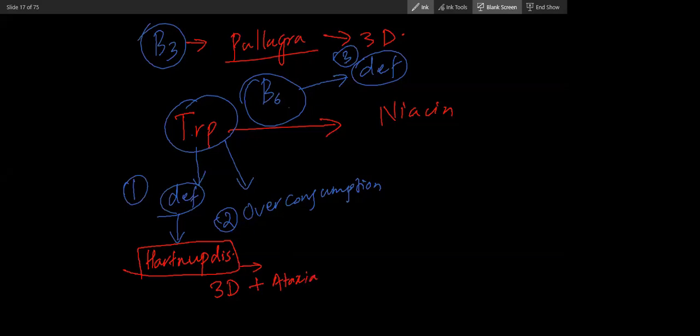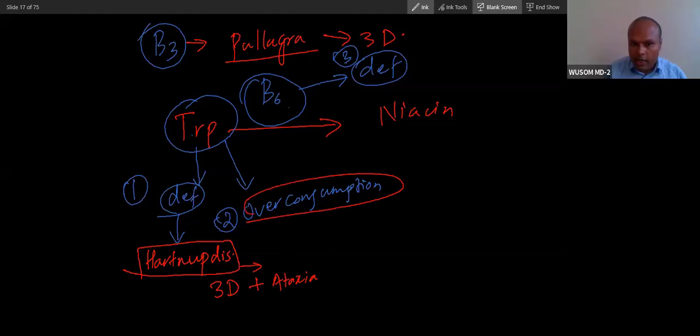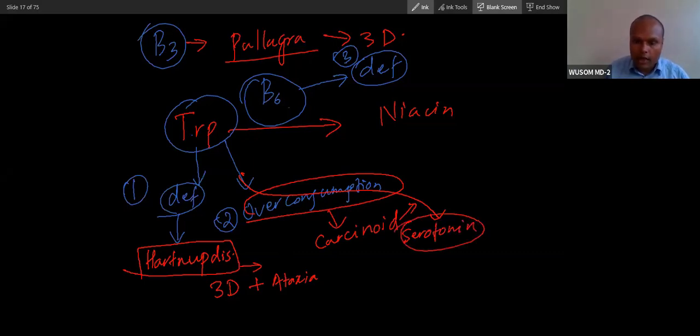Overconsumption you will see in carcinoid syndrome. In carcinoid syndrome, tryptophan is used to form serotonin. Serotonin is synthesized in carcinoid syndrome. And in such a condition, what will happen?